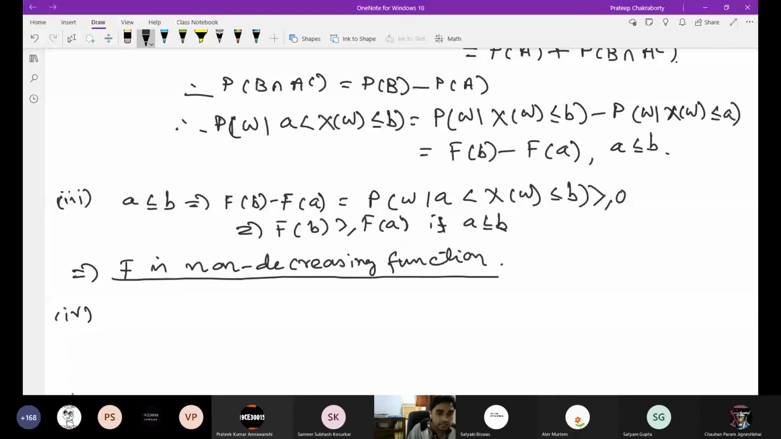Now the next thing is F of minus infinity, and we can talk about F of infinity. Just guess what are these two values. What is F of minus infinity? I haven't defined it yet. And what is F of infinity? We haven't defined it yet. But what do your guts tell you? Should they be 0 and 1? How can you guess?